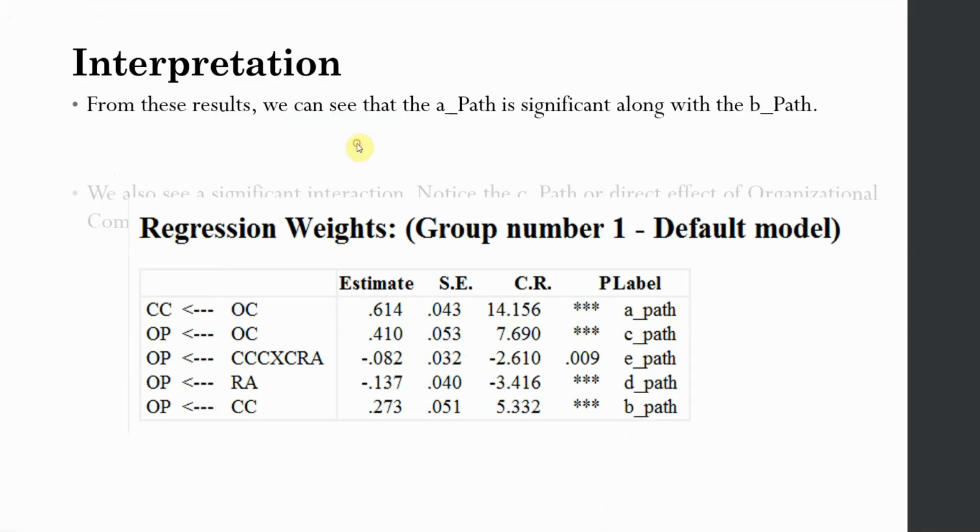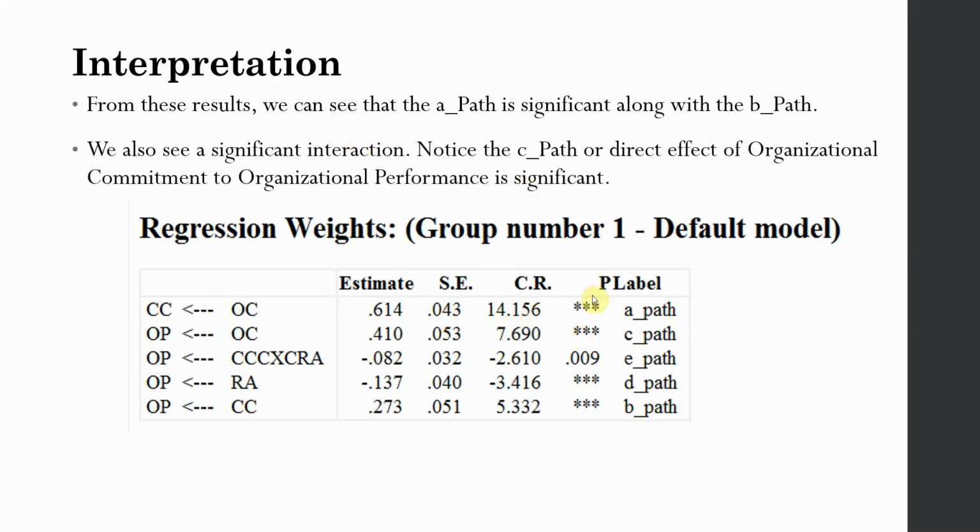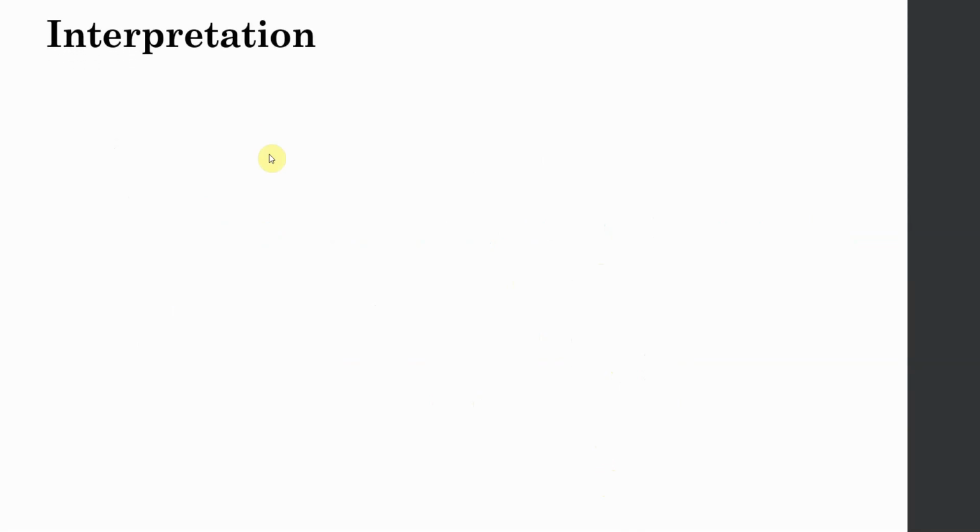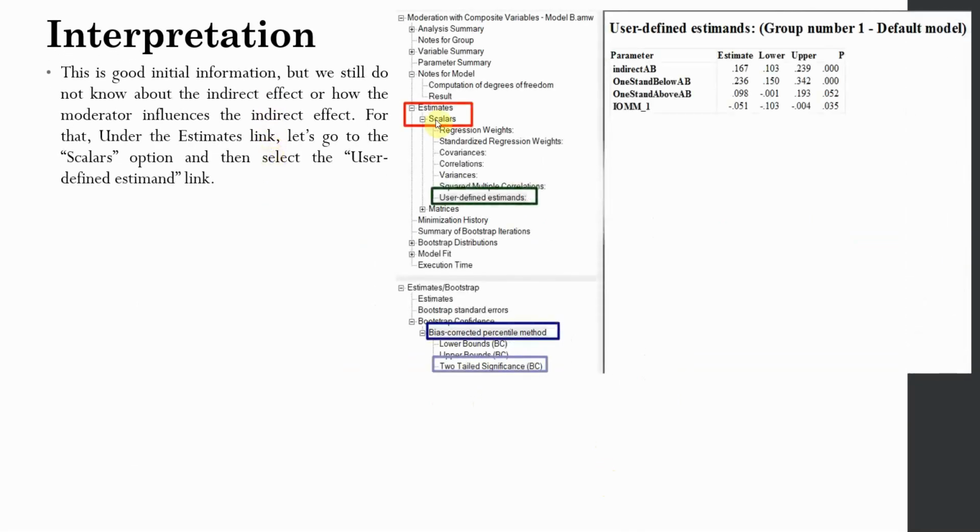Let's come back and have a look here. Now we see all these are significant. Your interaction is significant. This means there is moderation. But is this moderation moderated mediation? That is, does the moderator change the indirect effect, that is the strength of the indirect effect? We are yet to find out. Interpretation. We do have this information from scalars, user-defined estimates that we created.